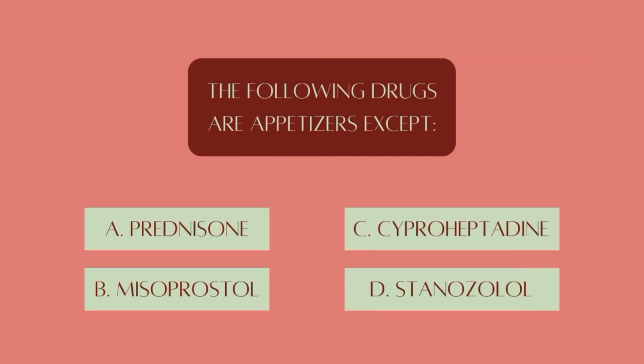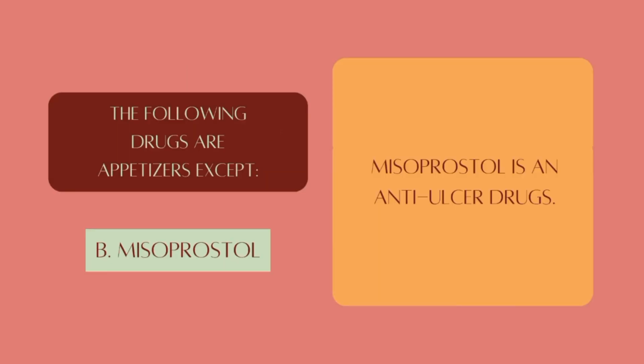The following drugs are appetizers except A. Prednisone. B. Misoprostol. C. Cyproheptadine. D. Stanozolol. The answer is misoprostol. Misoprostol is an anti-ulcer drug.